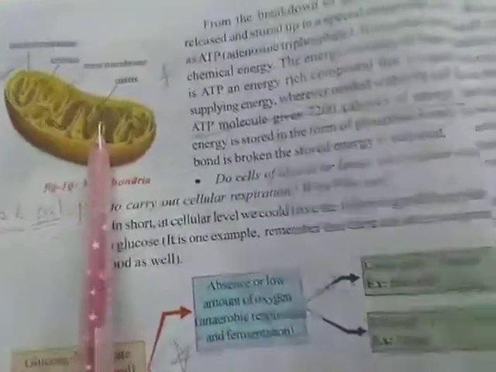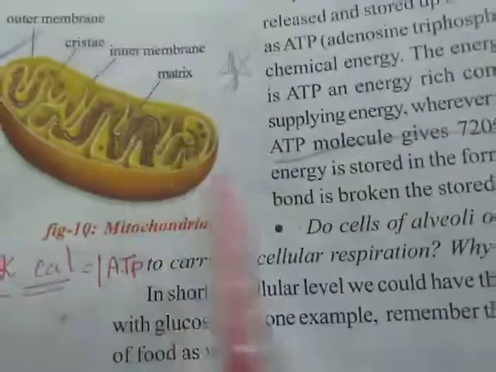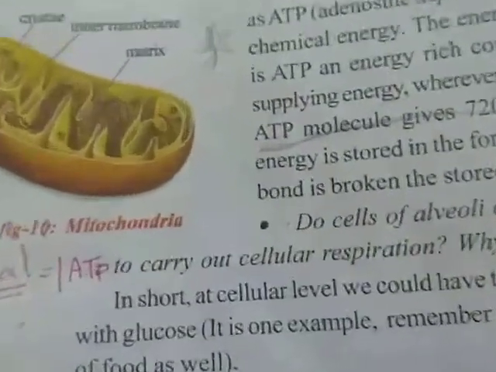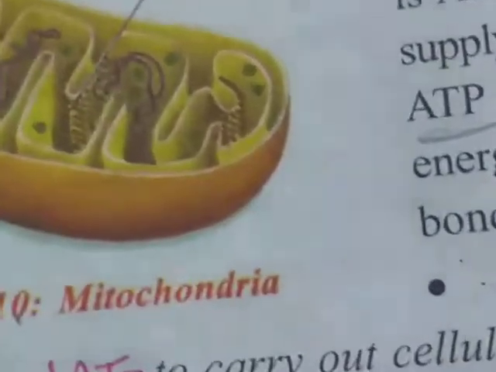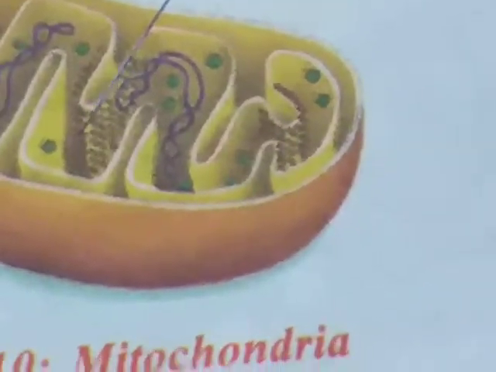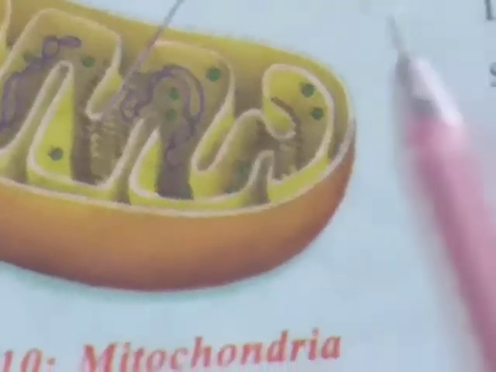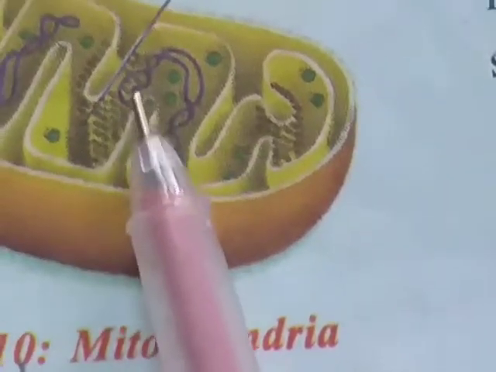Here in this diagram there is a chance to see dotted-like structures. Observe, some dotted-like structures are there. See these dotted-like structures.